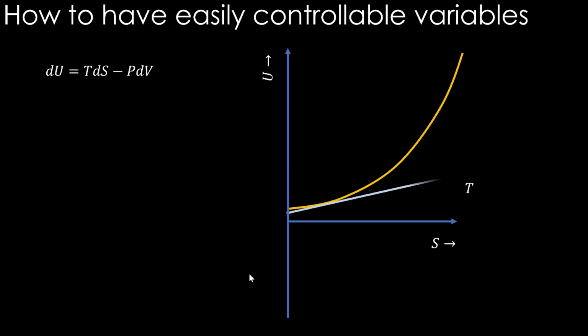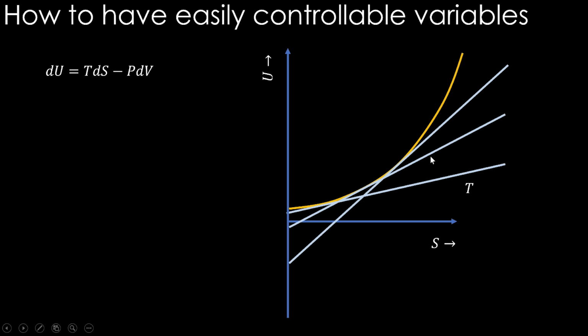You see different tangents like this, all of them are governed by this curve. If this curve is not like that, these tangents will not be like this, and since these tangents are like this, they are meeting at different points like this. So each of these points is telling something about this curve here. So therefore, instead of this function, we can use this U minus TS function.